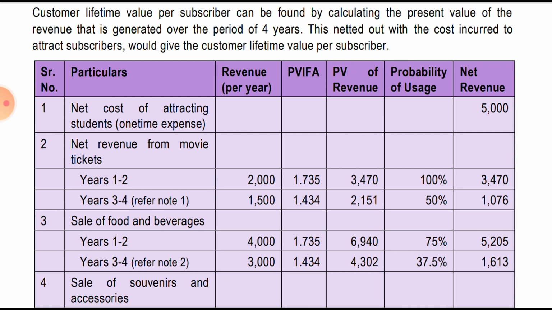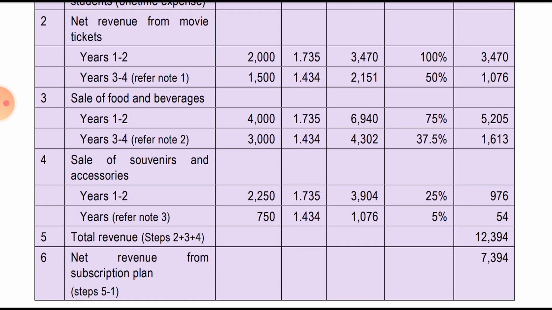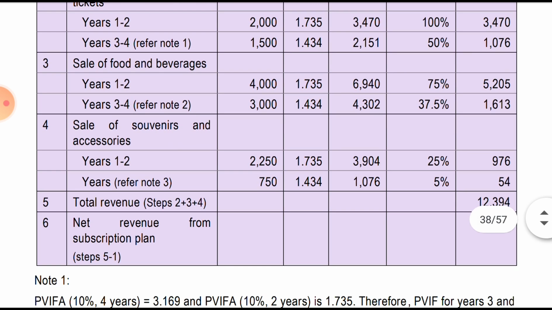So the first point is only the cost, and the second, third and fourth points are the revenue. Just see these probabilities carefully. For the third point, they have given the probability that 75% will consume food in year 1 and year 2, and in year 3 and year 4 only 75% of 50%, that is 37.5. In the fourth point they said only 25% of those who have visited will spend on souvenirs. So 100% into 25% is 25%, and 50% into 10% is 5%.